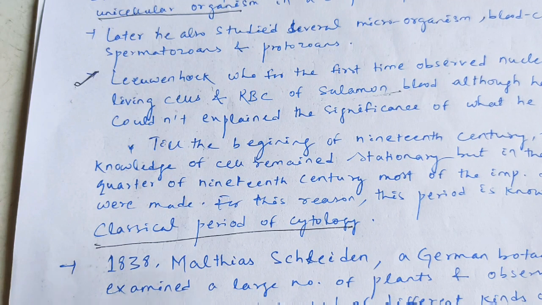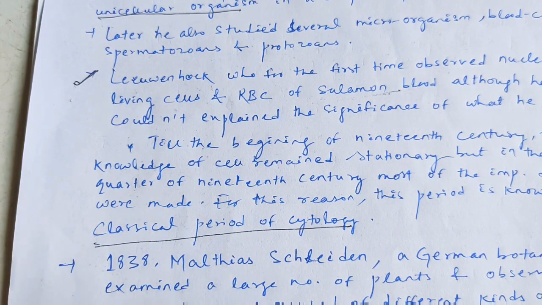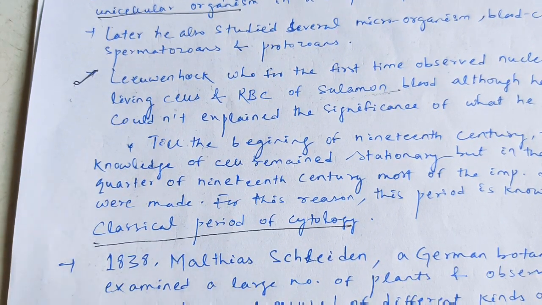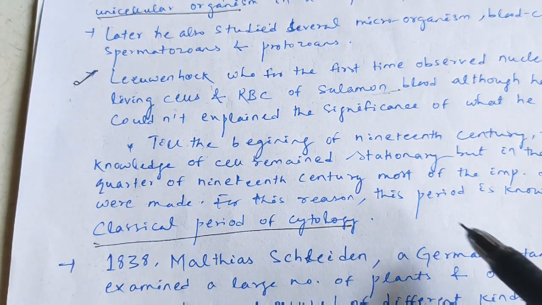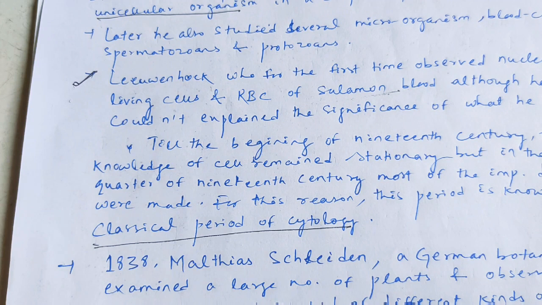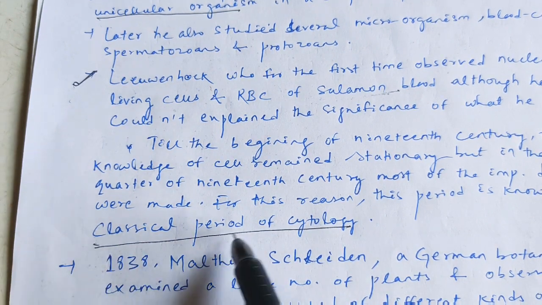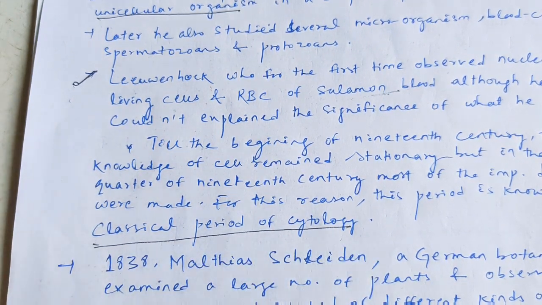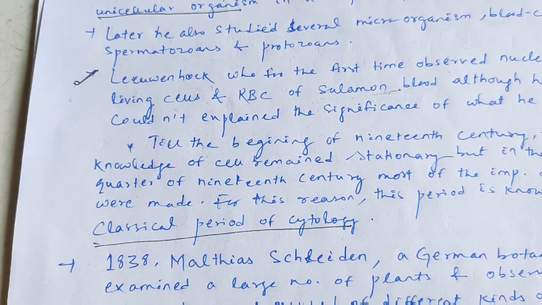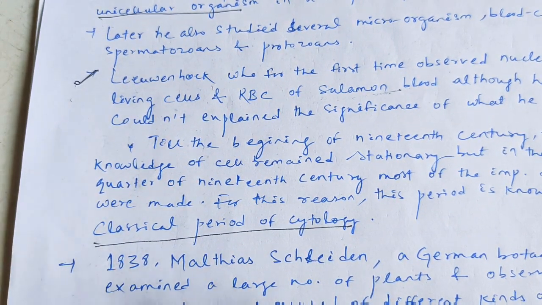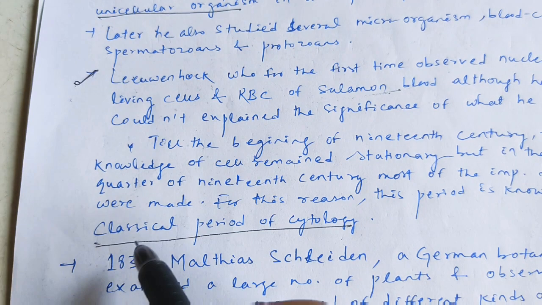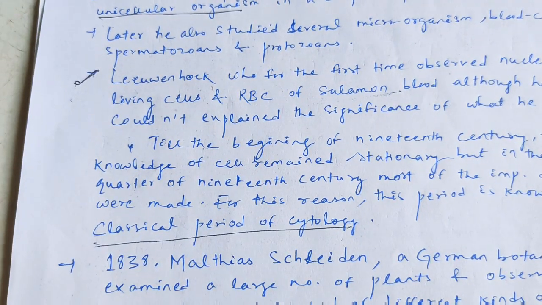Now, till the beginning of the 19th century, the knowledge of cells remained stationary, but in the last quarter of the 19th century, most of the important discoveries were made. For this reason, this period is known as the classical period of cytology. Remember, the last quarter of the 19th century is known as the classical period of cytology.